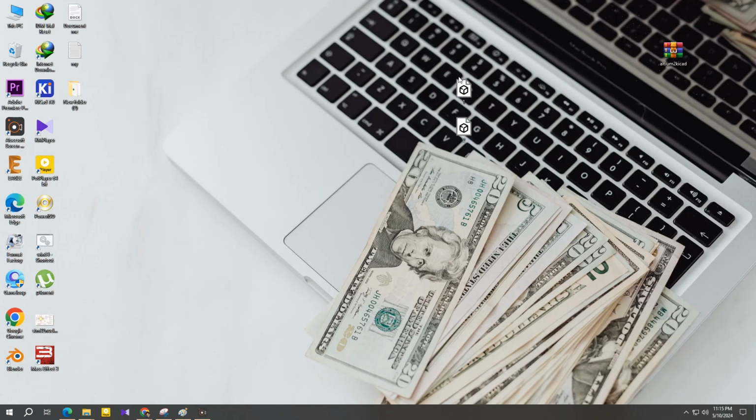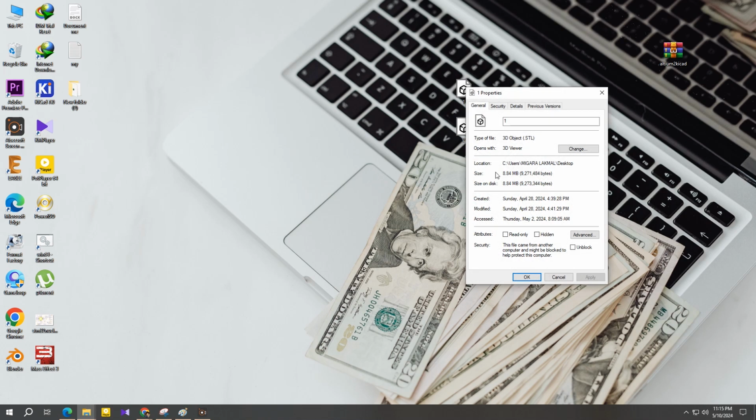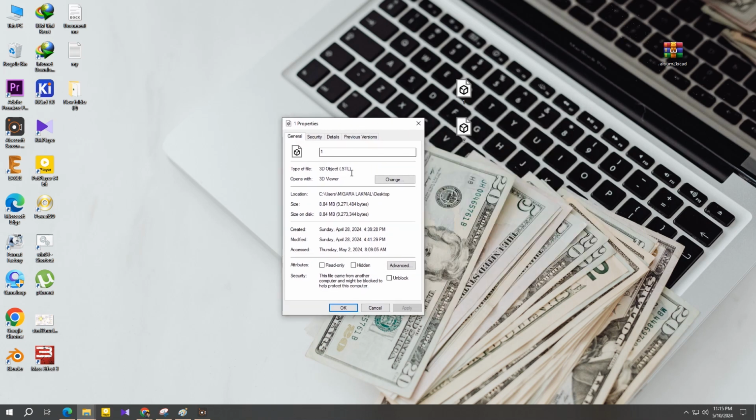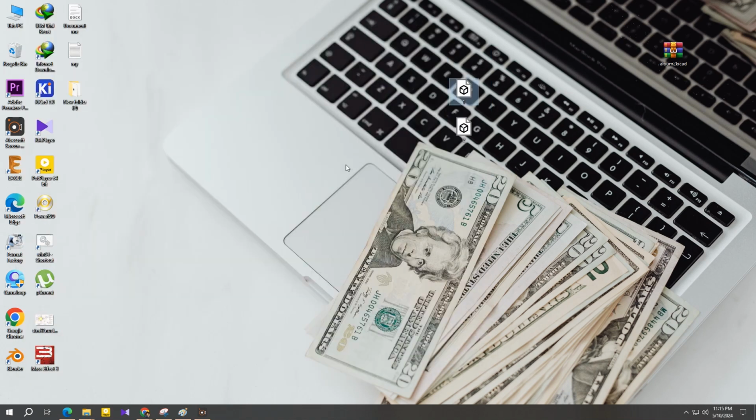Today, I am going to show you how to open STL file in Blender. Here you can see it in Properties. It is an STL 3D file. Now we are going to open this file in Blender and edit it. You have to open the Blender in your PC.